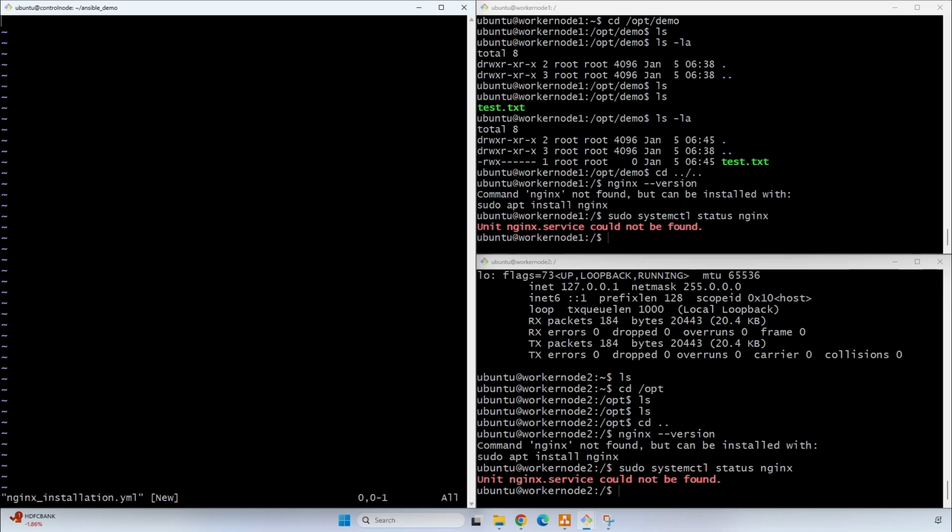So go to insert mode. Here I have provided the name as install Nginx on remote servers. Click on enter and provide hosts. Currently I'm going to install on worker node 1 only, so I have provided DevOps as my target host name. Click on enter. Make sure you are following the correct indentation. And I have given the sudo access to install the Nginx package.